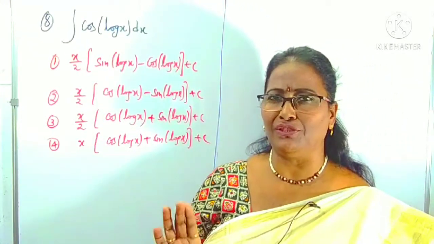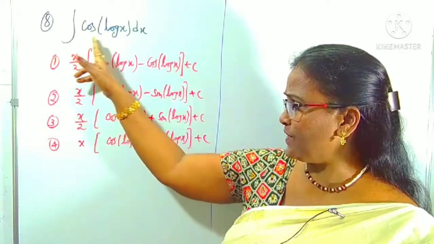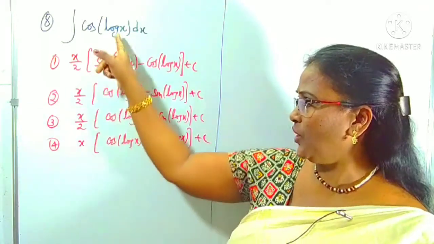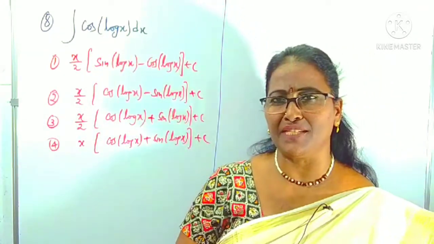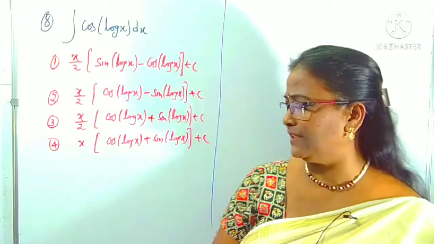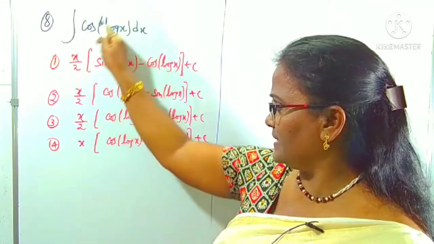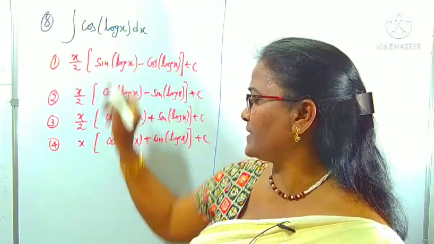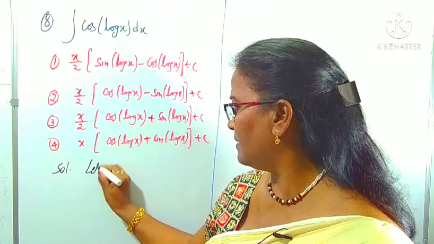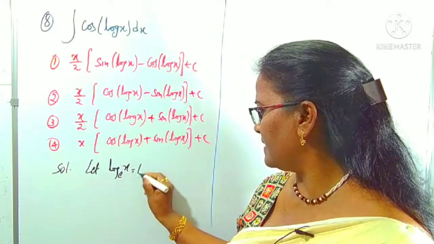So simple, I am going to do this one. What is it asking? Integral of cos of log x. To find this integral, what do you have to do? Log x means there is no particular base, meaning the base is e, which is called the natural base. You can think of it as the natural base e. So to find this integral, we can take the substitution: let log x to the base e be t.